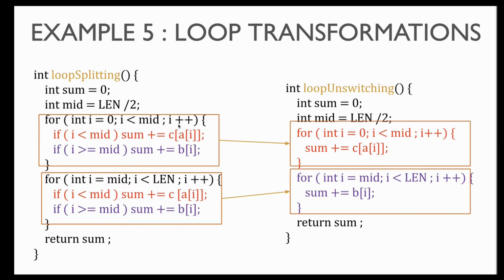Notice that in the first loop, the second statement is never executed because I is never greater than or equal to mid in the first loop now. Similarly, in the second loop, the first statement is never executed. And so using that, we can transform the two loops and remove the if conditions completely, and we get these two simplified loops. This transformation is called loop unswitching.